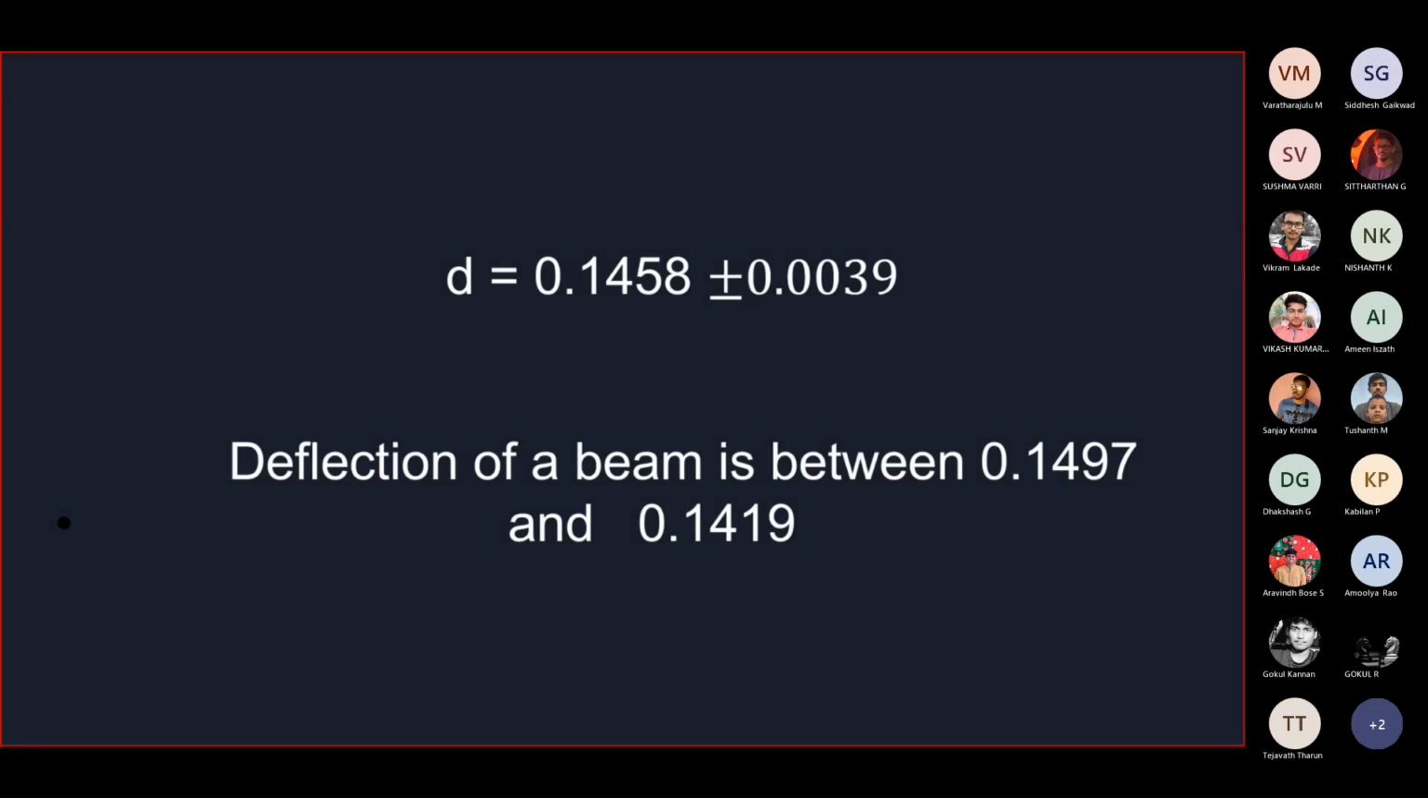Now we get the deflection with its uncertainty equal to 0.1458 plus or minus 0.0039. We can observe that the deflection of the beam is between 0.1497 and 0.19.